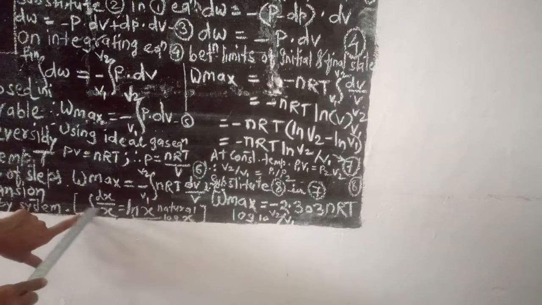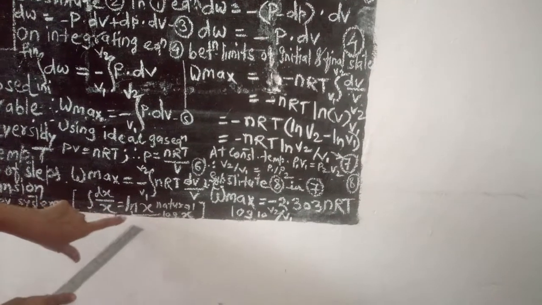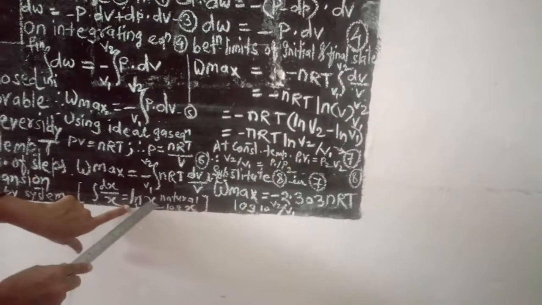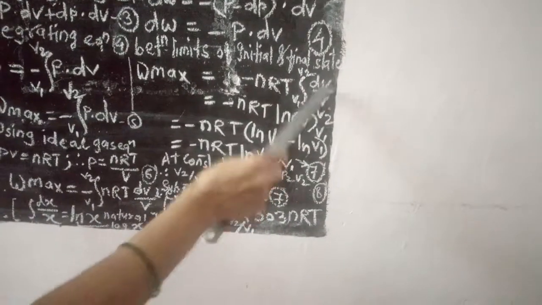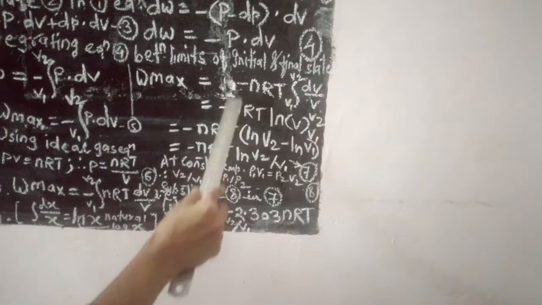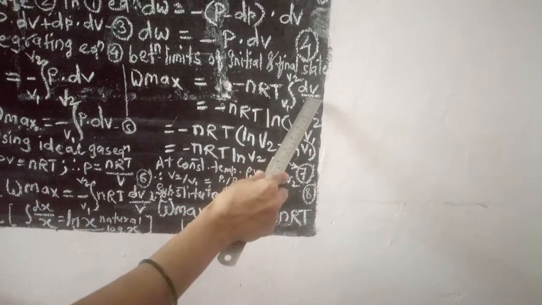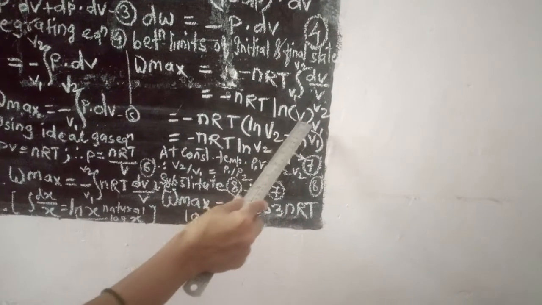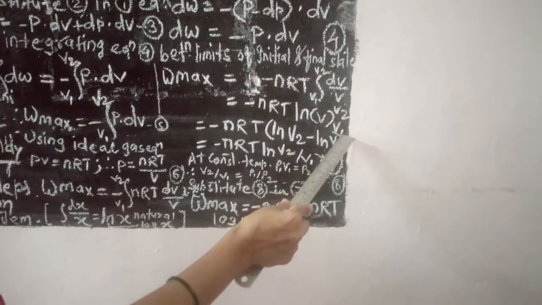Now according to the rule, the integration of dx upon x is equal to ln x, the natural log of x. By this rule we have done the integration, which gives minus nRT times the natural log of volume between the limits of V1 and V2.